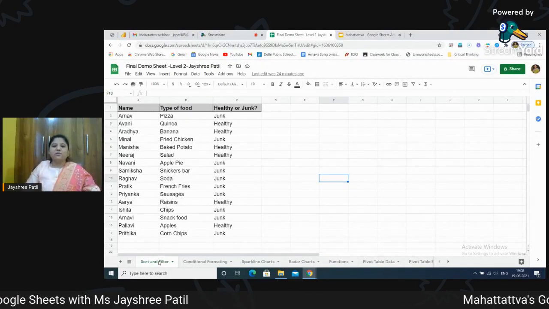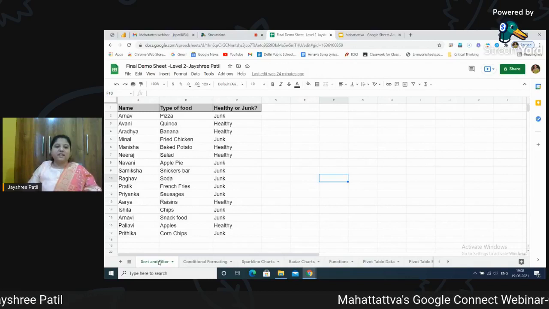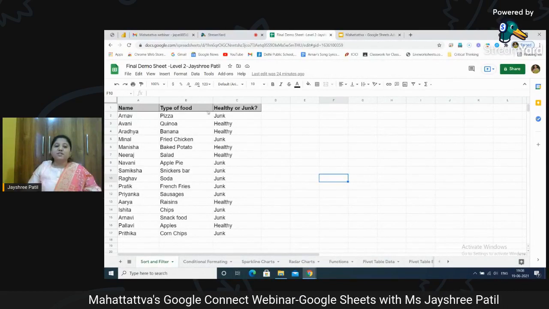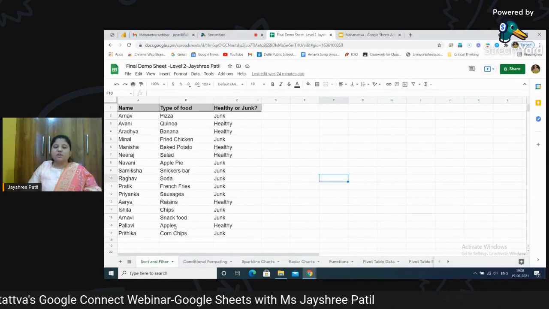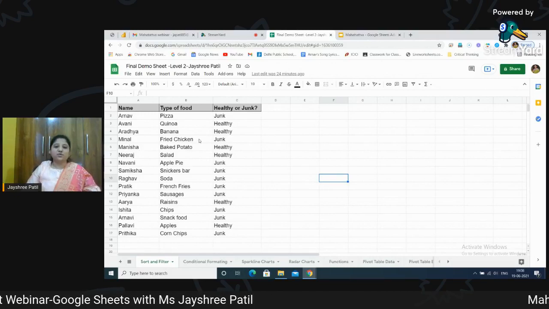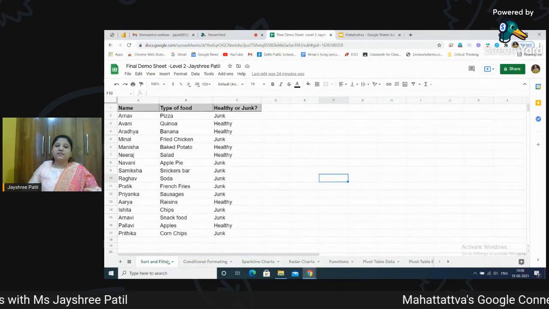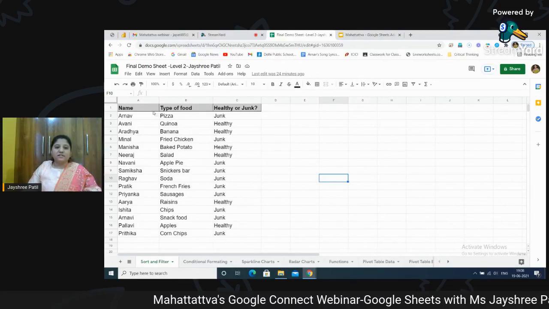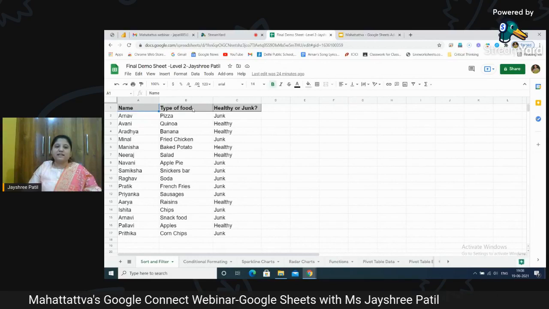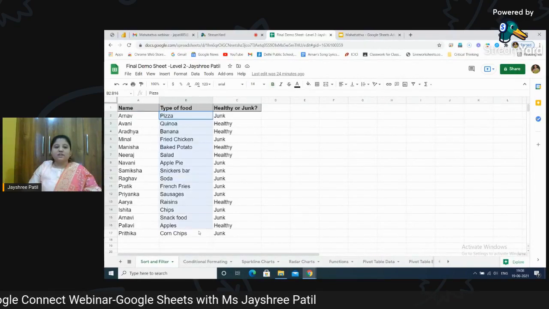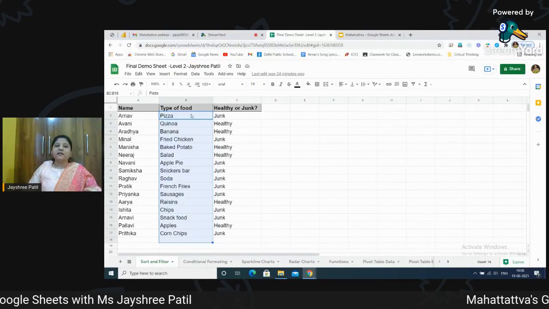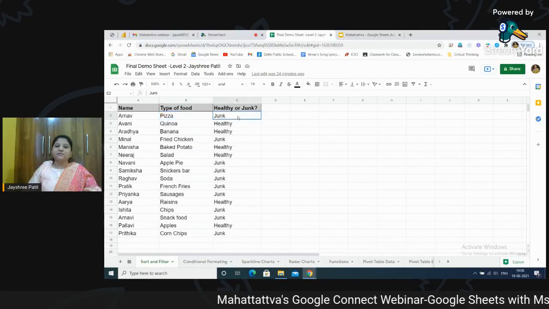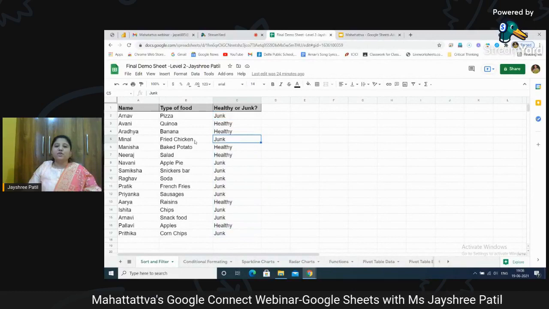To start with, I would like to start with sort and filter. The word itself explains it, and we have seen sort and filter last time also. Suppose I have a data. Now I have taken a very small amount of data to visualize it and show it to you in a better way, but sort and filter is helpful when we have a big amount of data. For example, I have this table where I have written the names of the students. I have listed them with a Google form. I did a survey and I have the data listed here, the type of food these children are having, and then I have categorized them whether it is healthy food or junk food.